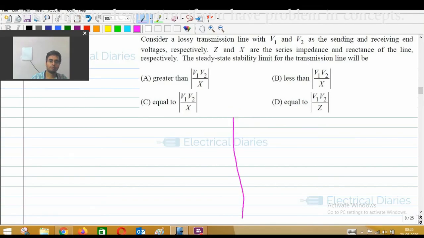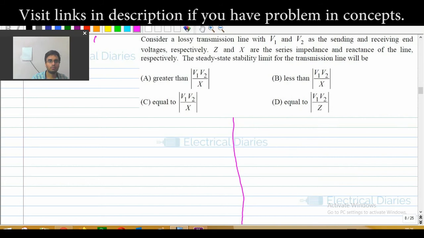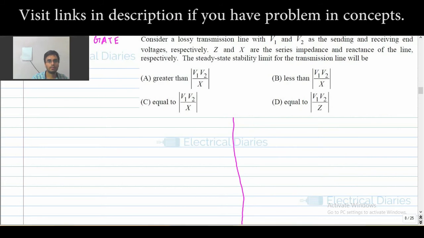Okay, so now let us move to GATE 2018 power system questions we are doing. Let us read the question. Consider a lossy transmission line, V1 and V2, with Z and X as the series impedance and reactance.